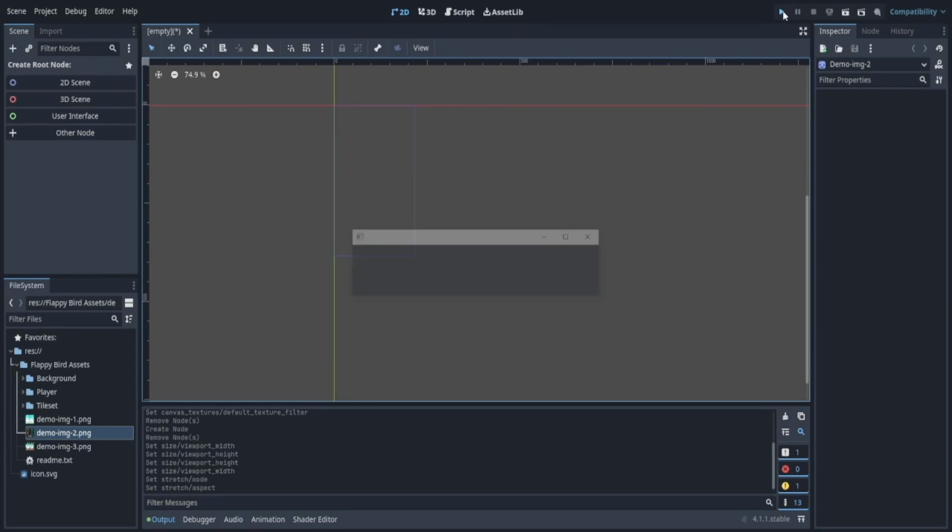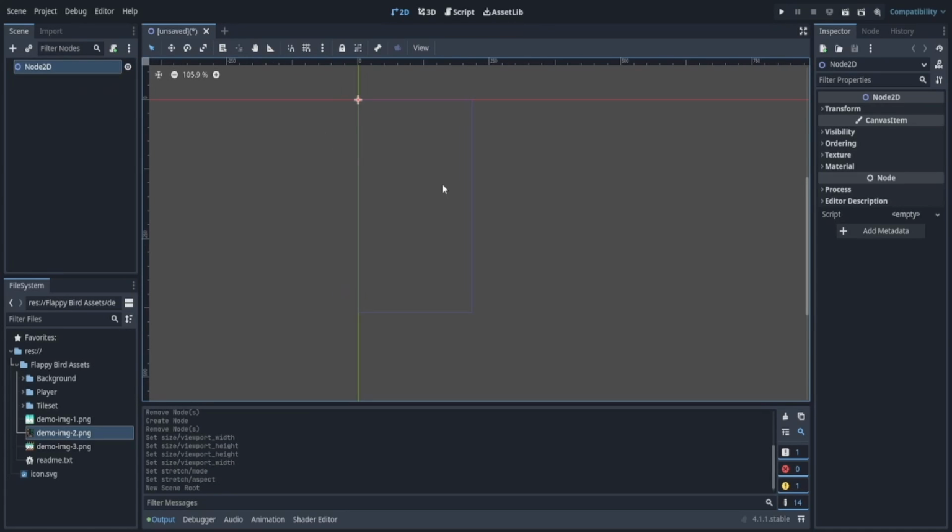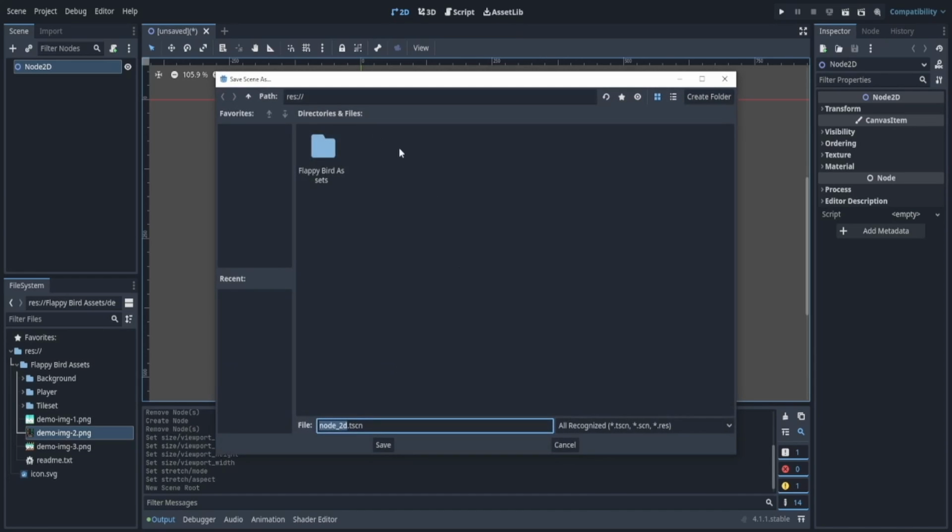If I were to play, nothing's going to happen because we don't even have a scene yet, but we'll actually do that right now. So let's go to create root node. We'll create a 2D scene. Because we want a 2D game, we need a 2D node as the paper that we draw on, essentially. This is going to be a piece of paper that we actually draw on and add sprites and nodes and other things to it. So let's Control S to save.